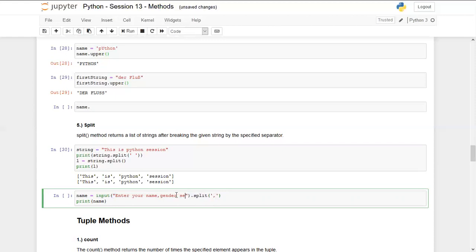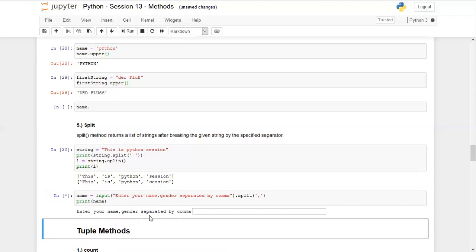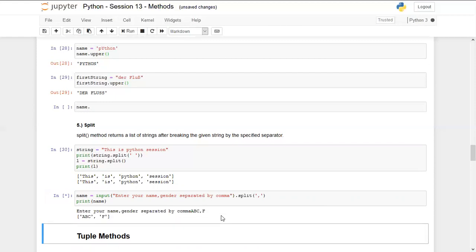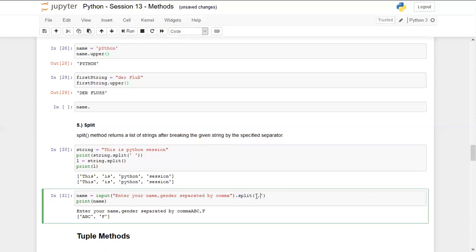I can also instruct the user to enter the values separated by comma. If I run this now, you can see we have to enter the name and gender. Suppose I'm entering ABC and gender is F. The output is a list, produced by the split method using the comma delimiter.